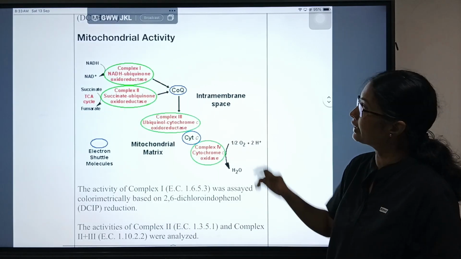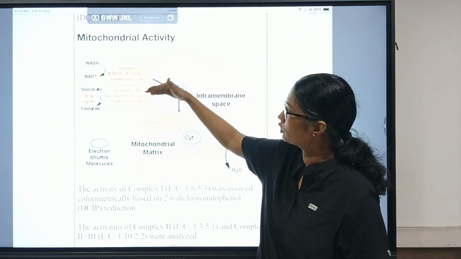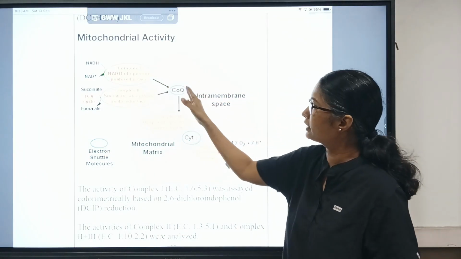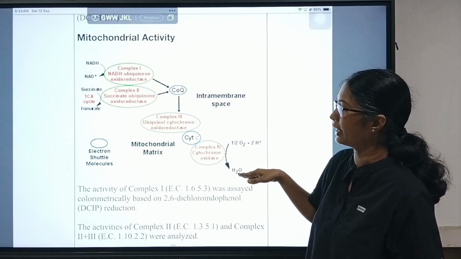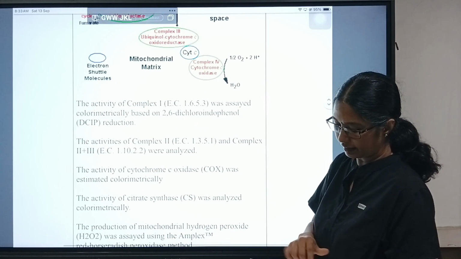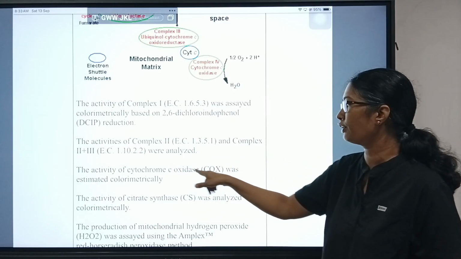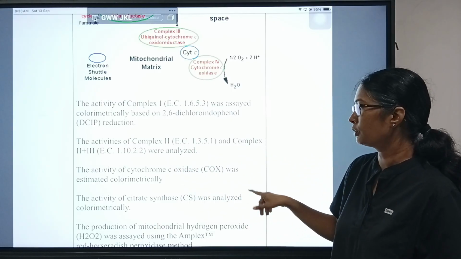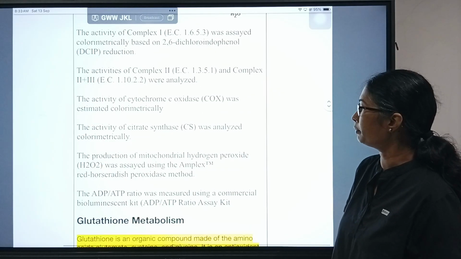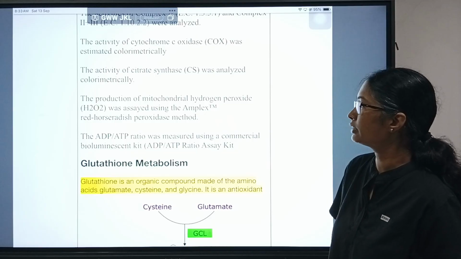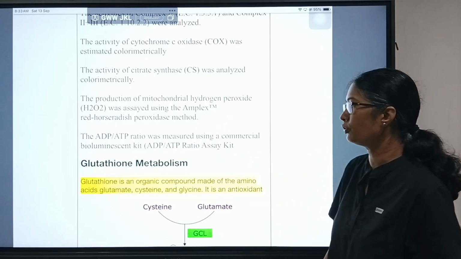And they studied the mitochondrial activity. In the mitochondria there are complexes 1, 2, 3 and 4, which are different steps of the respiratory process happening inside the mitochondria. In this study they examined complex 1, complex 2 plus 3, and the activity of the cytochrome oxidase enzyme. The production of mitochondrial hydrogen peroxide was assayed using the Amplex Red horseradish peroxidase method. The ADP-ATP ratio was also measured.